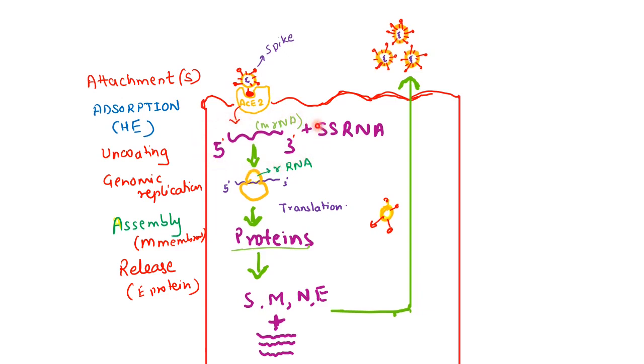The uncoating leads to formation of the mRNA, where replication can occur, and with the help of ribosomal RNA there occurs translation. Translation is basically nothing but the process of synthesis of proteins. Now the various proteins which are synthesized are mainly the structural proteins and all the associated required proteins, that is S, M, N and E. Now these S, M, N, E proteins are assembled mainly by the membrane M protein, and then they are released outside the host cell with the help of the E protein.